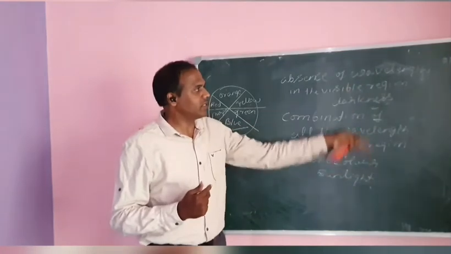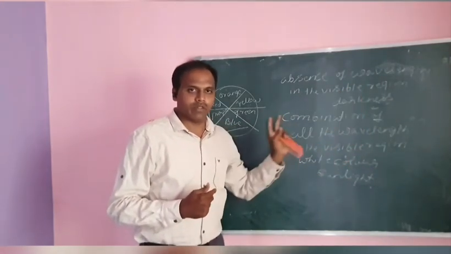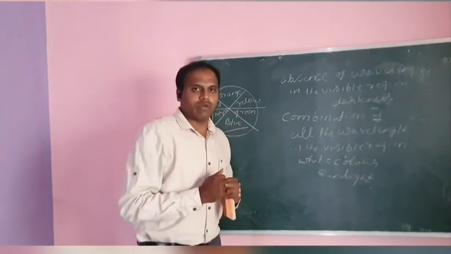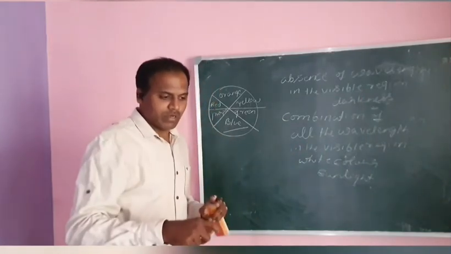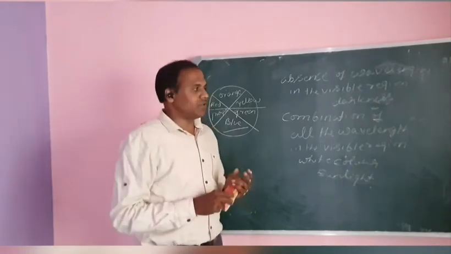What does this indicate? Two points. The color depends upon the wavelength. An object absorbs one wavelength and reflects another wavelength, and that is how the color is produced.